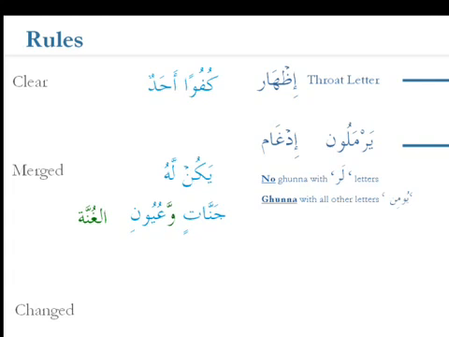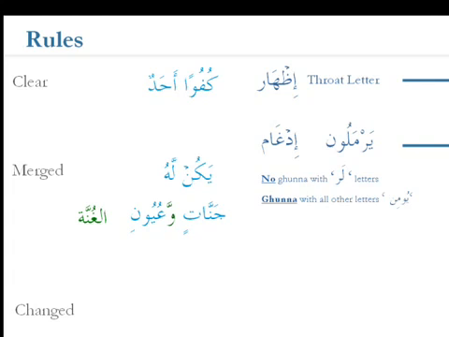Okay, and we've got another example below that, which is jannatin wa. Now the tin is kasratain, so it's got a Noon Saakin in there. We've got the waw after it, which is one of the yarmalun letters, and this time it's merged directly. So effectively the Noon Saakin in the tanween has been dropped, and the kasra on the ta is being merged into the waw, so it's tin wa.